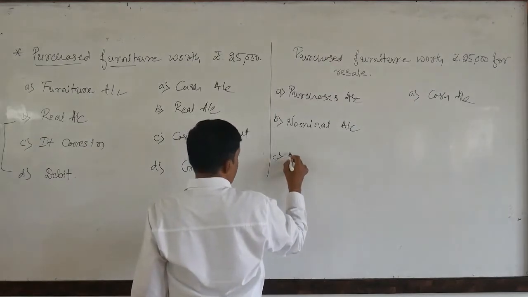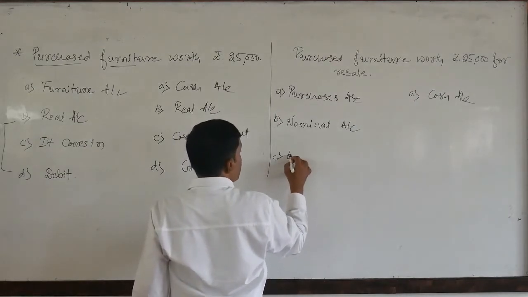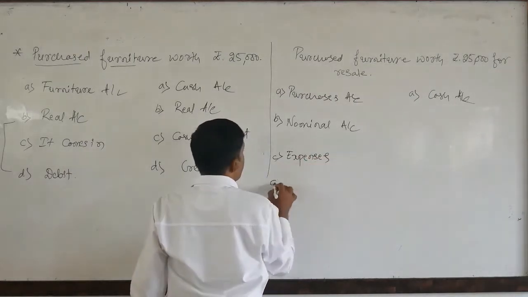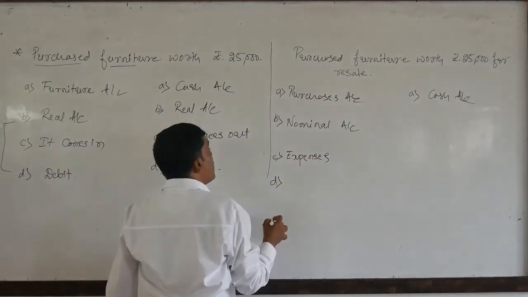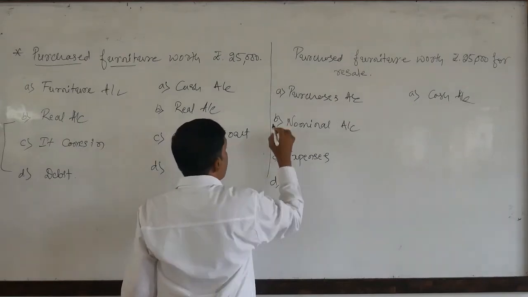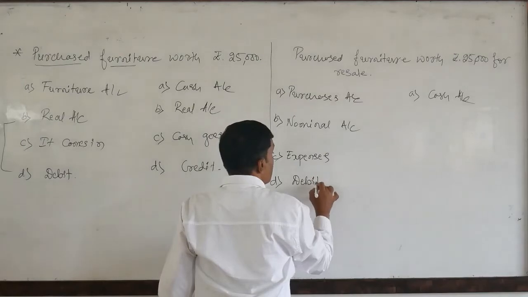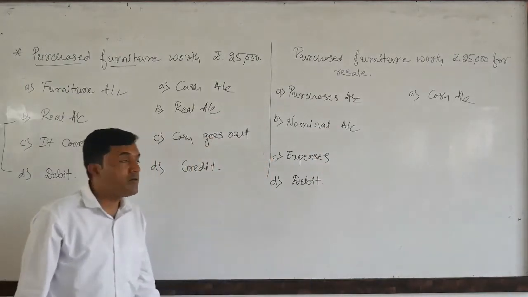As per the nominal account rule, debit expenses or losses. That is the reason the purchases account is to be debited under the English system.